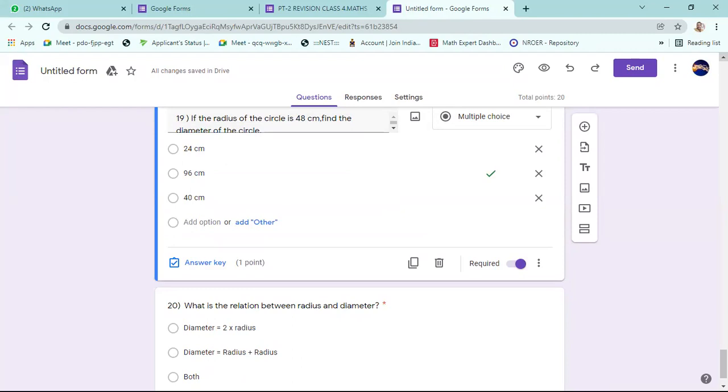Diameter is double the radius. Diameter is 2 into radius, correct. It is radius plus radius, yes, correct. So both is the answer. Both are correct.